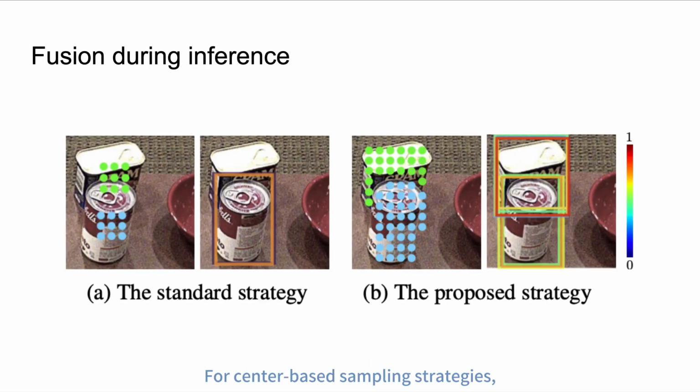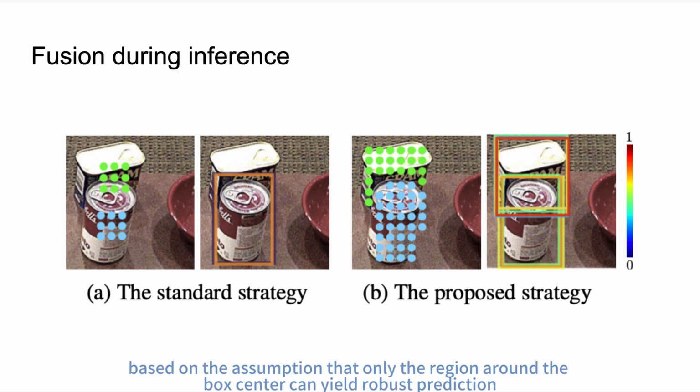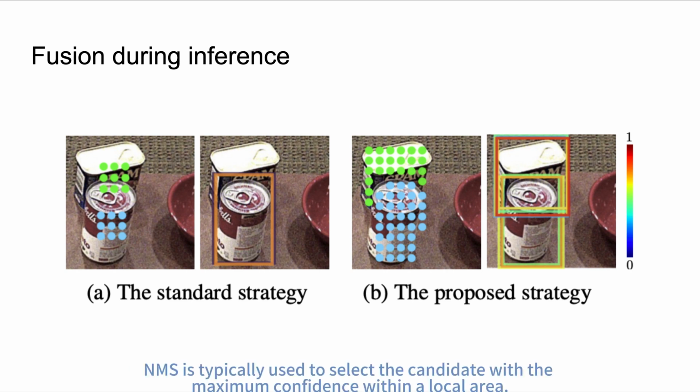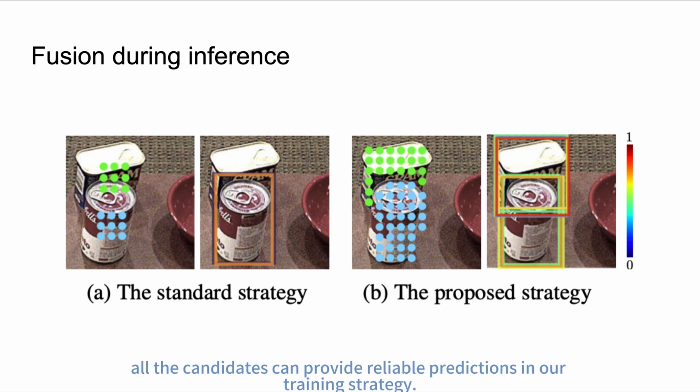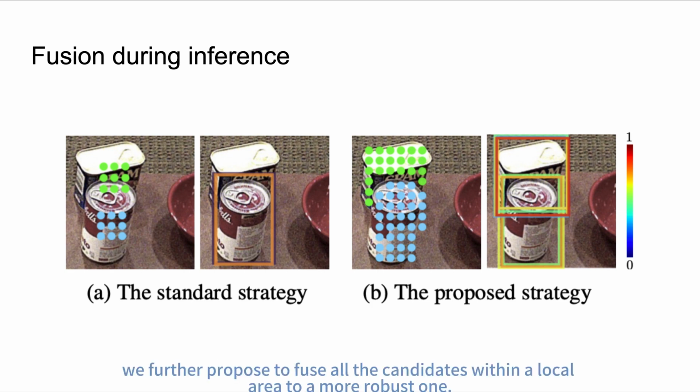For center-based sampling strategies, based on the assumption that only the region around the box center can yield robust prediction, NMS is typically used to select the candidate with the maximum confidence within a local area. However, other candidates can provide reliable predictions in our training strategy. Thus, we propose to fuse other candidates within a local area into a more robust one.